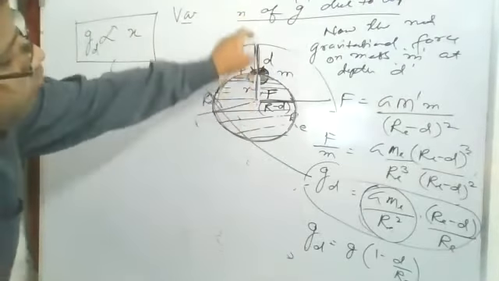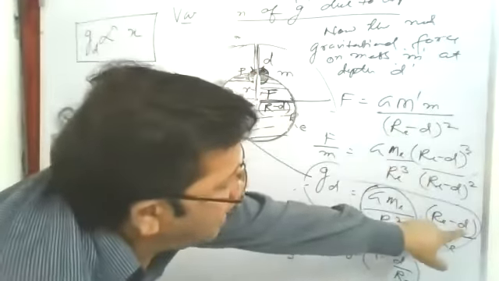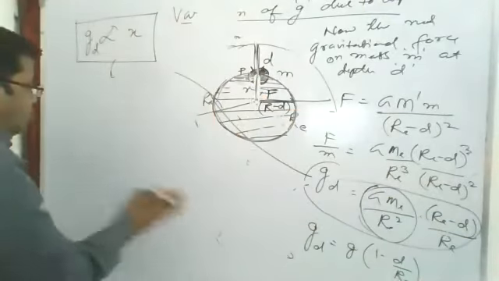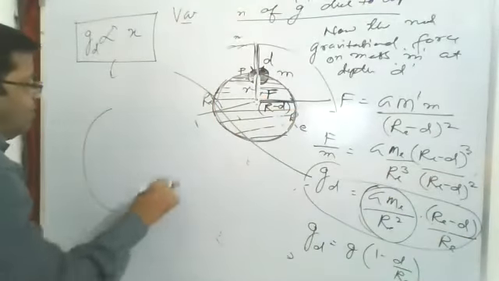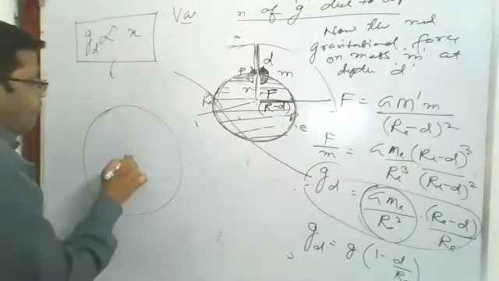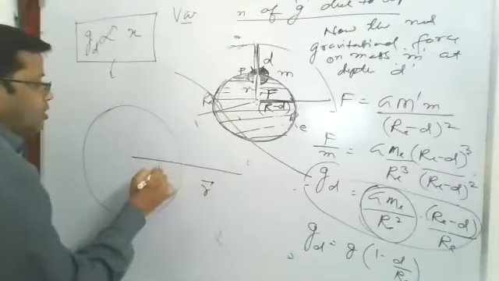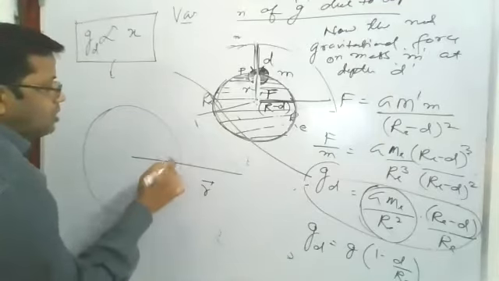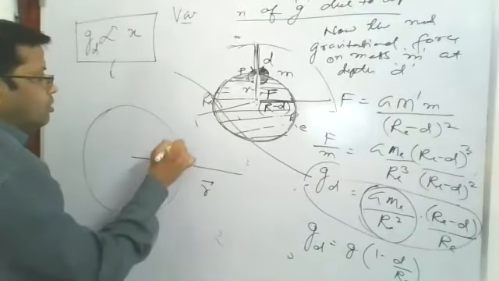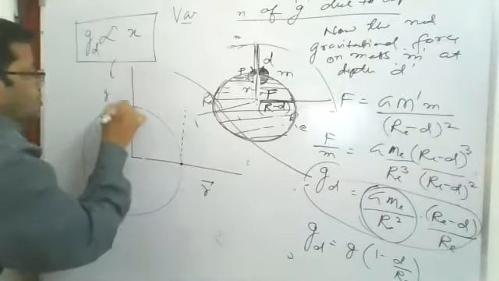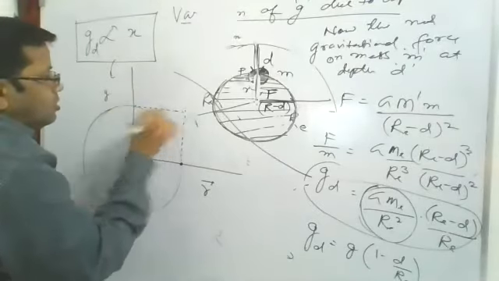What is the depth? Depth is equal to RE. You put d equals RE, so RE minus RE is 0, and g becomes 0. So if you are asked to draw the graph of variation of g from the center of earth, R is the distance. Now on the surface of earth, this becomes equal to g. But this g is maximum on the surface of our earth.